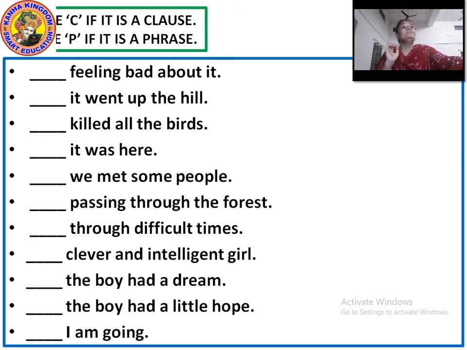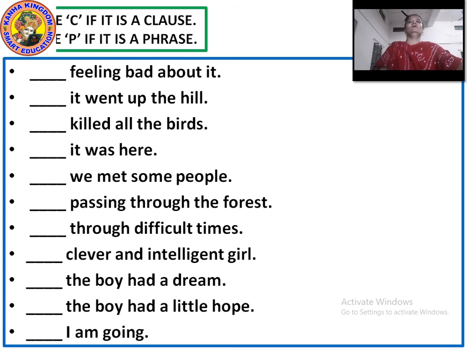A phrase does not have a subject or a verb. Clauses are of two types: independent and dependent. Independent clause is a simple sentence and dependent clause does not stand on its own. If it wants to become a complete sentence, it needs an independent clause.